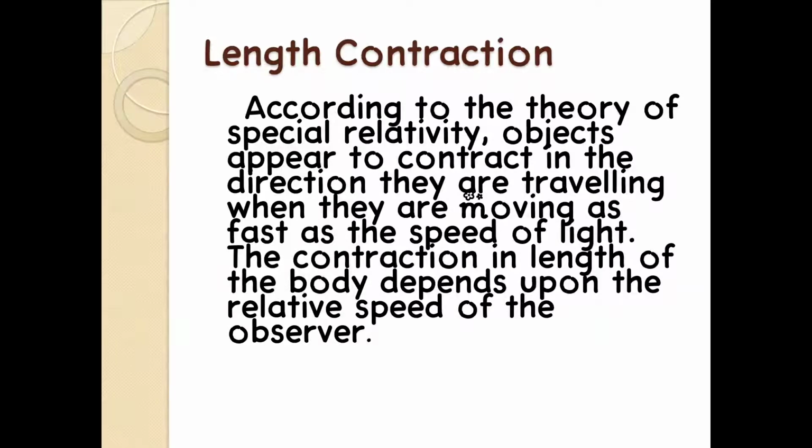The contraction in length of the body depends upon the relative speed of the observer. So basically, length contraction is a phenomenon in which objects that are moving with a speed equivalent to or less than the speed of light appear to contract. Their length seems to be contracting compared to their actual length.